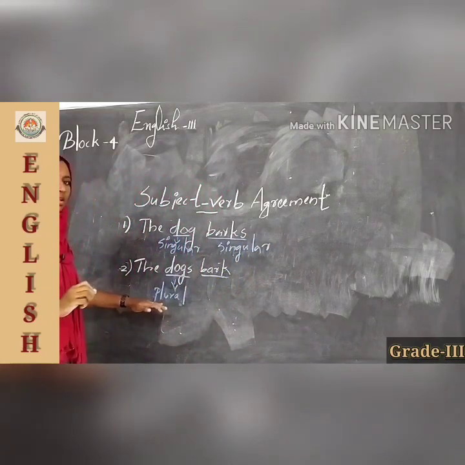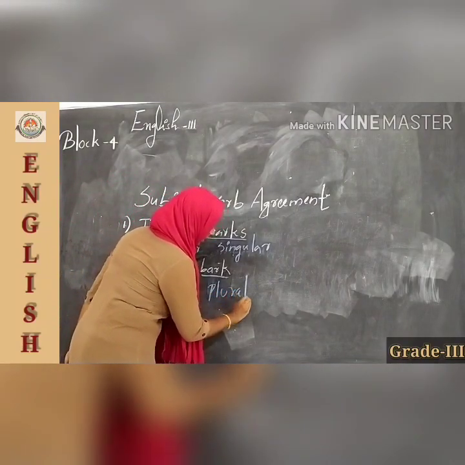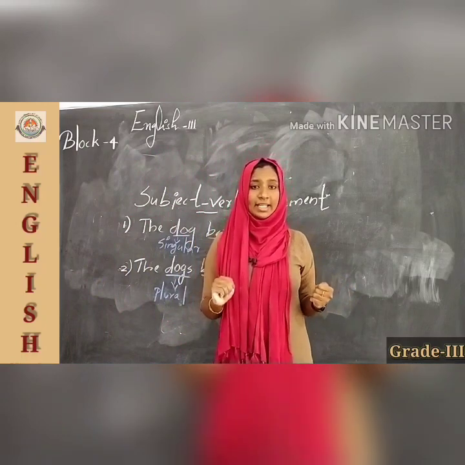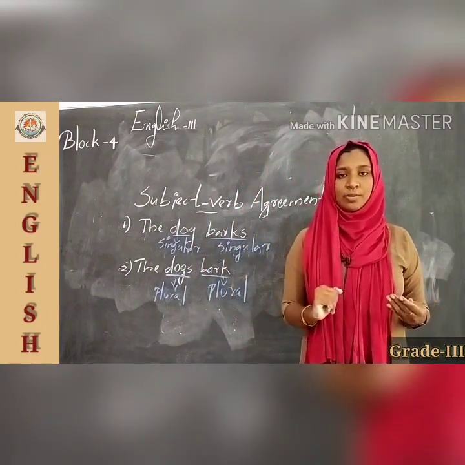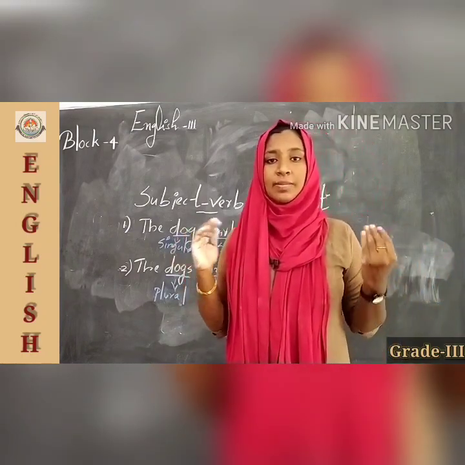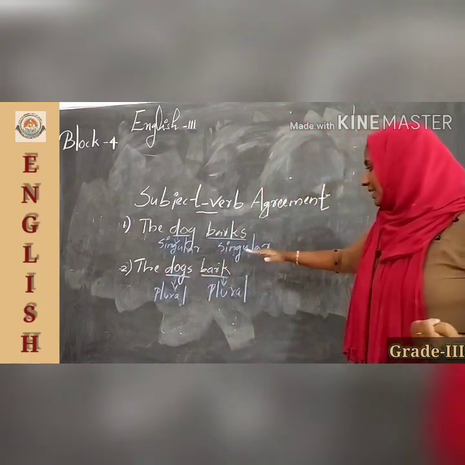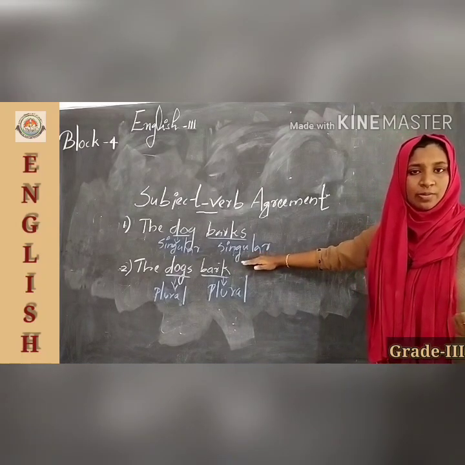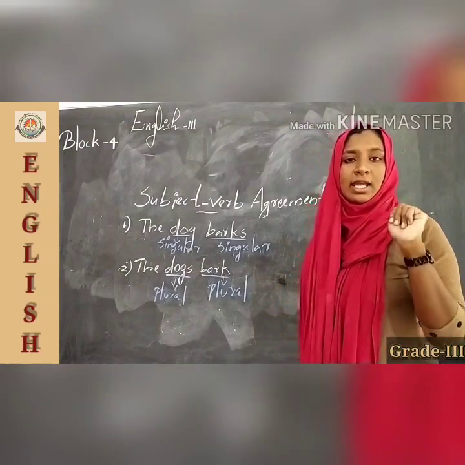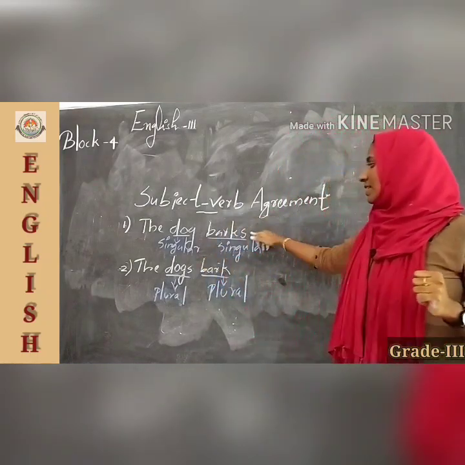Singular. Here the subject is plural, so the verb bark is also plural. Look here, another important thing is that the base form of the verb is already plural. So we need not add s or es to the base form of the verb to make it plural. Here it is bark. We know that it is the base form of the verb and it is plural. So the base form of the verb is already plural. If we add s or es to the base form of the verb, it becomes singular.